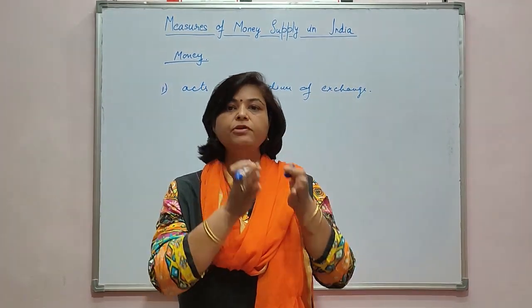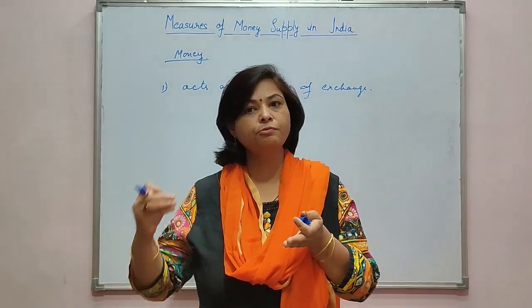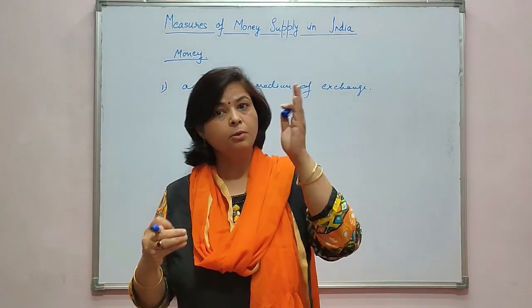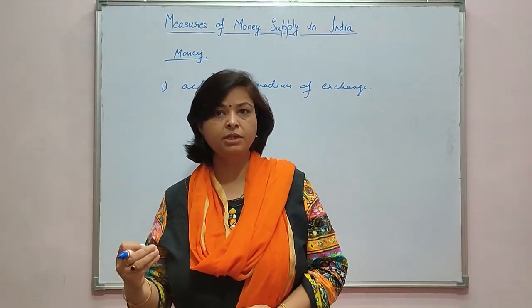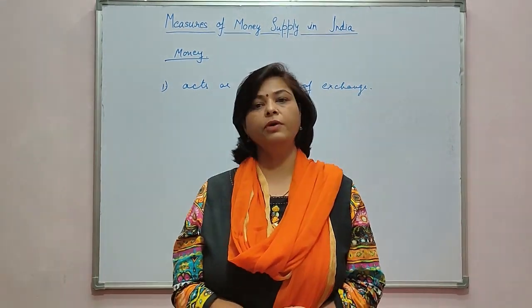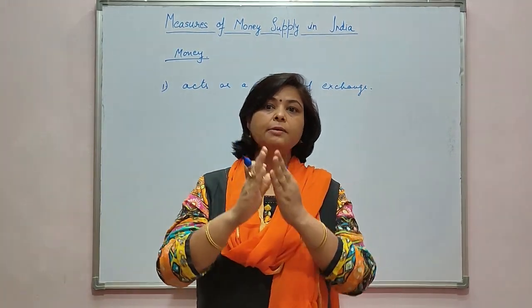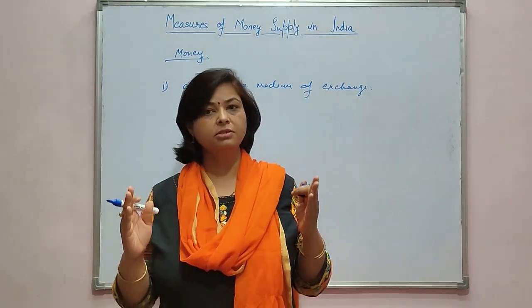Because the price of diamond jewelry in terms of money is more than the price of silver jewelry in terms of money. So money acts as a unit of account. That means it acts as a measuring rod with which we can value goods and services.